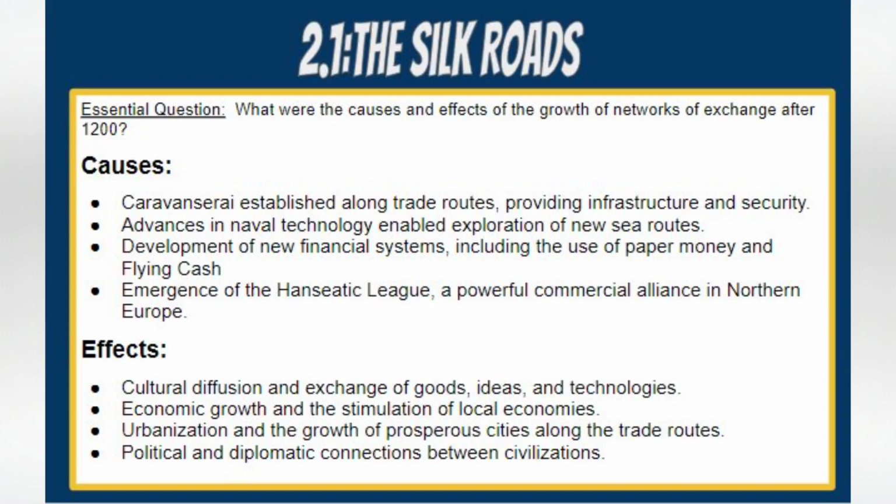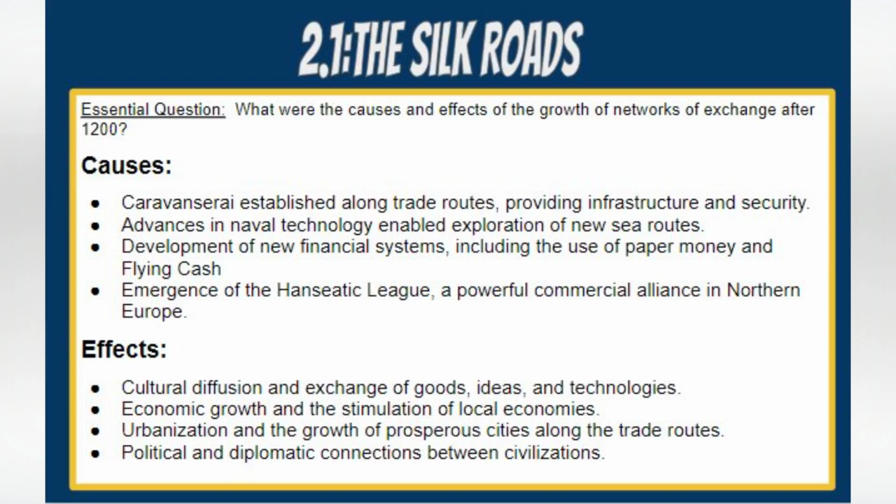distances. Furthermore, the advancement of financial systems along the Silk Road saw the emergence of a unique phenomenon known as flying cash. Flying cash refers to a method of transferring money across vast distances, which greatly facilitated trade and commerce along the Silk Road. This system allowed merchants and traders to conduct business without the need to physically transport large amounts of coins or paper money. Instead, they could simply carry these promissory notes, which were lightweight and easily portable. The notes could be exchanged for goods or converted into local currency at various designated locations along the Silk Road.